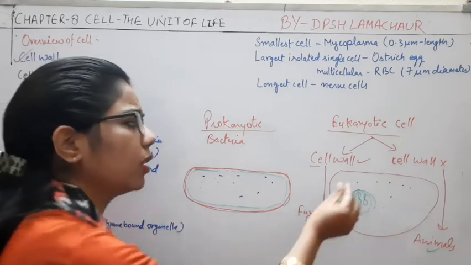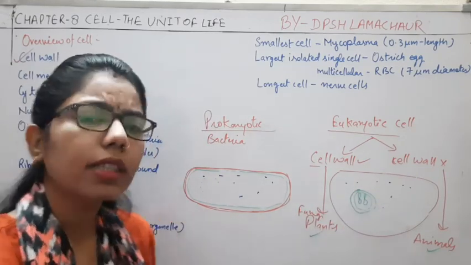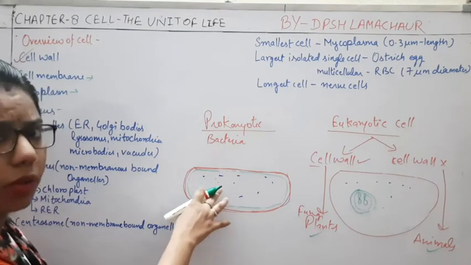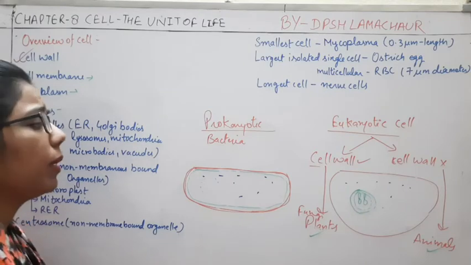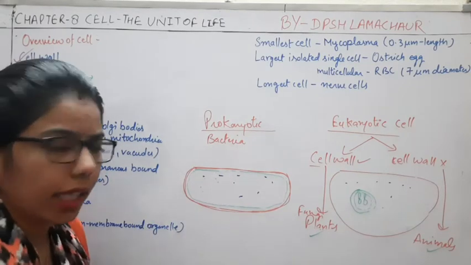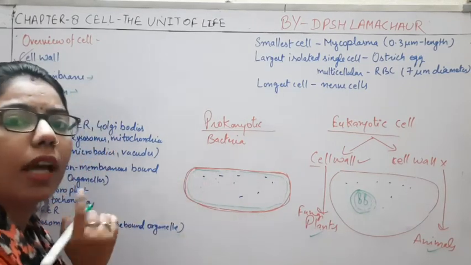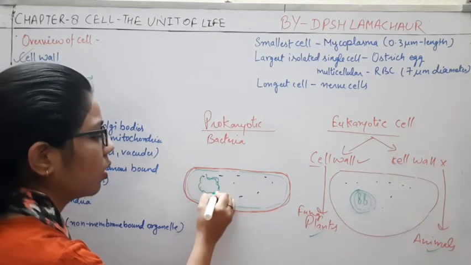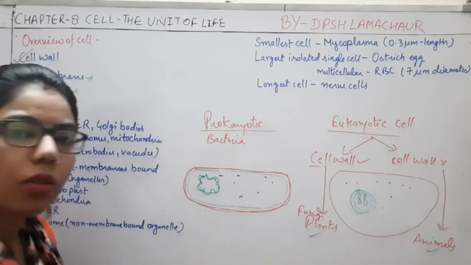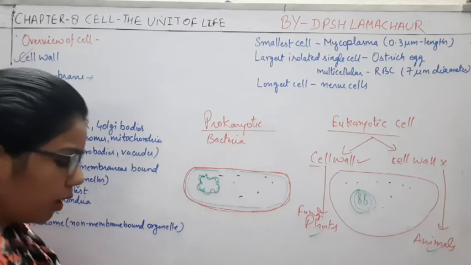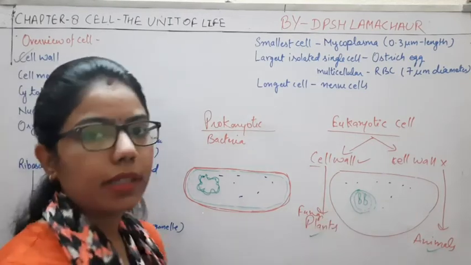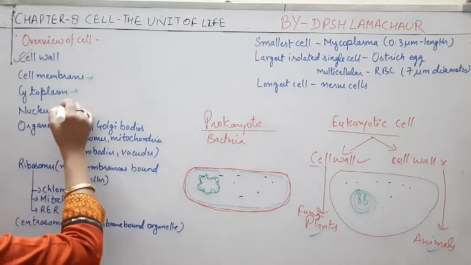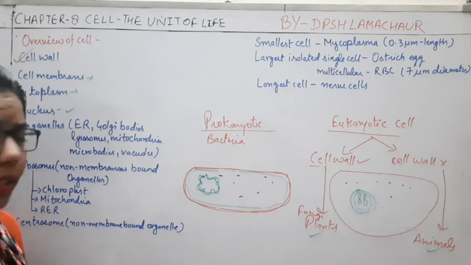When you talk about prokaryotic cells, the genetic material is scattered in the cytoplasm, and it appears like a rounded structure, or we can say a circular chromosome, while in eukaryotic cells it is rod shaped.